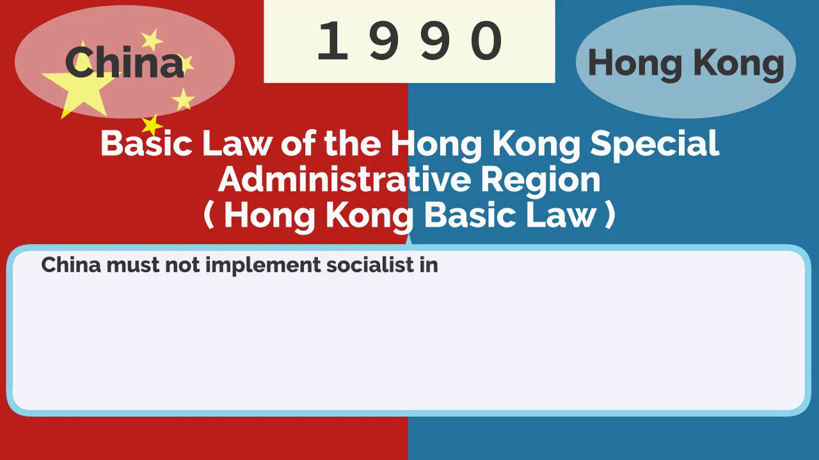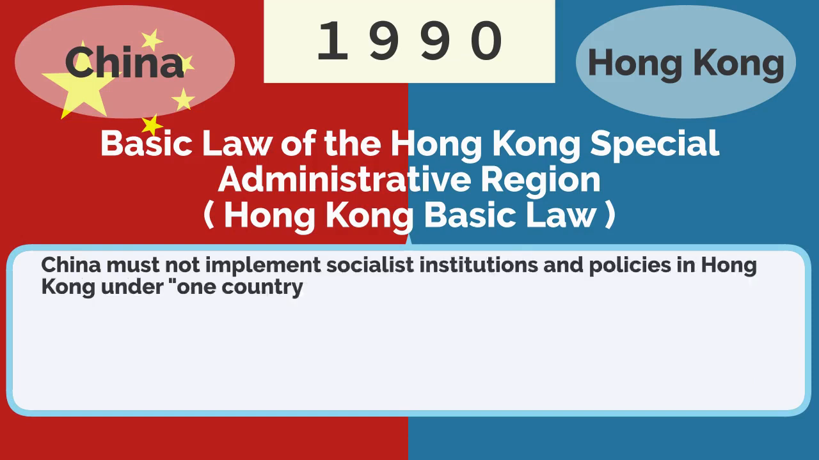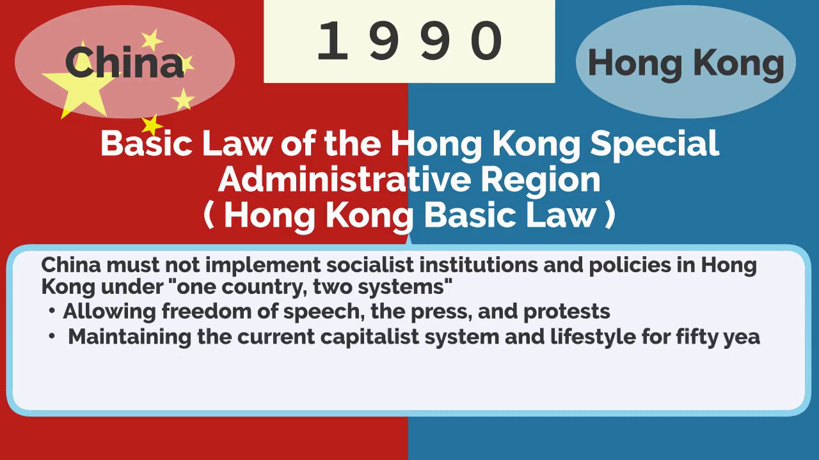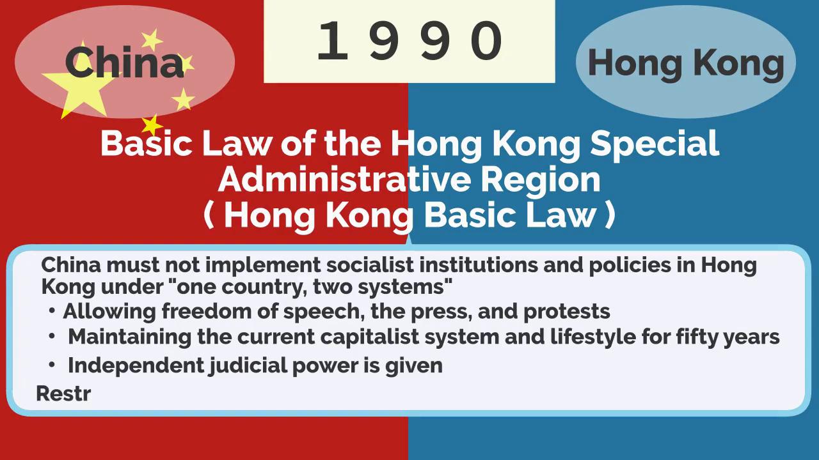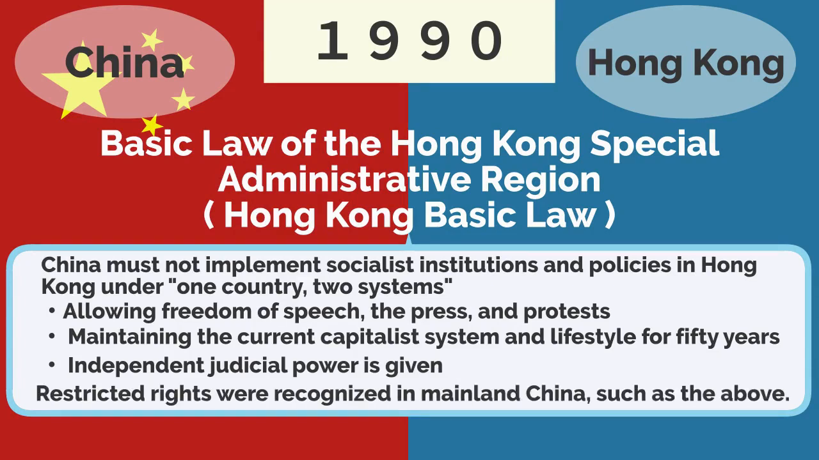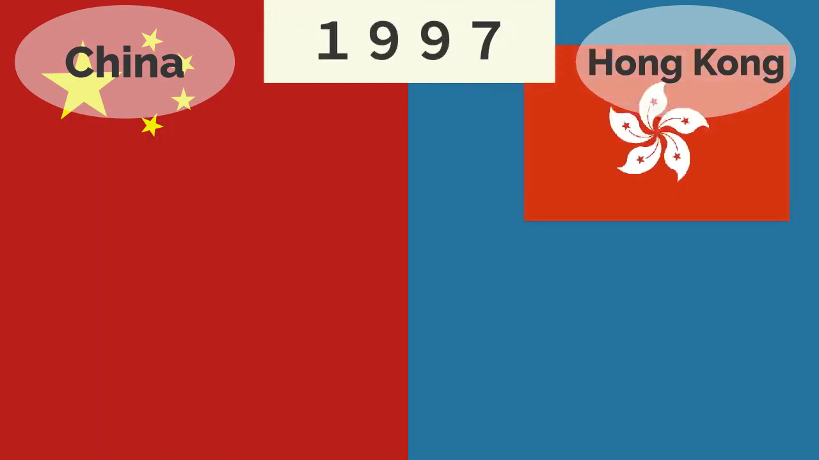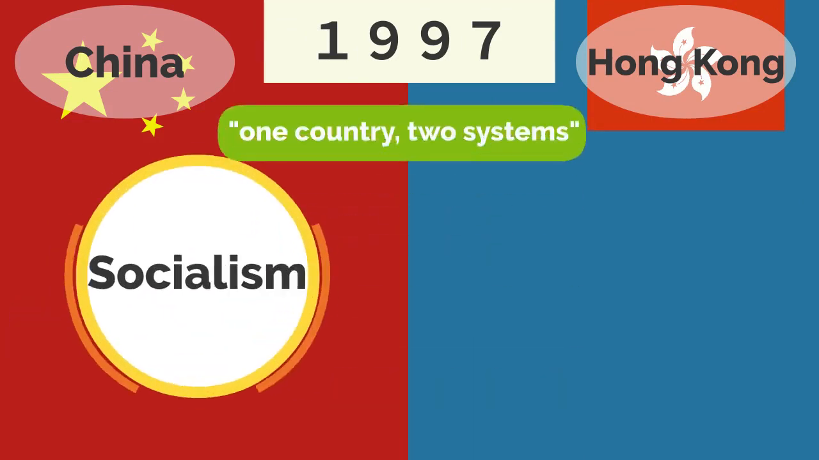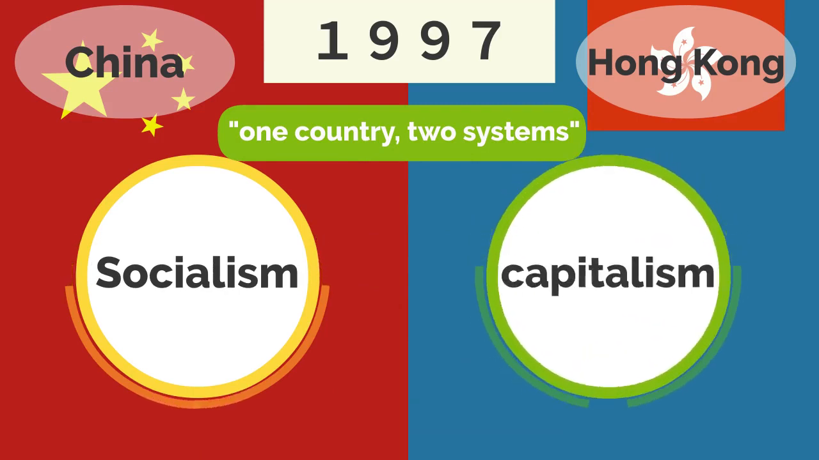China must not implement socialist institutions and policies in Hong Kong under one country, two systems, allowing freedom of speech, the press, and protests, maintaining the current capitalist system and lifestyle for 50 years. Independent jurisdiction is given. Restricted rights were recognized in mainland China, such as the above. In 1997, Hong Kong returned to China. One country, two systems has started, in which two different systems, socialism and capitalism, coexist in one country.